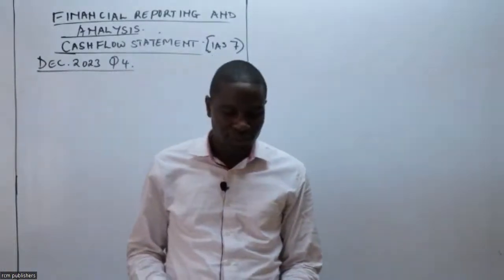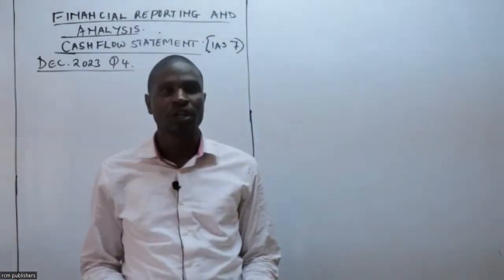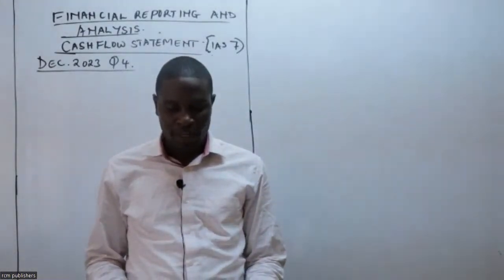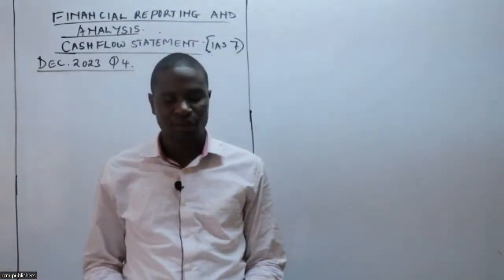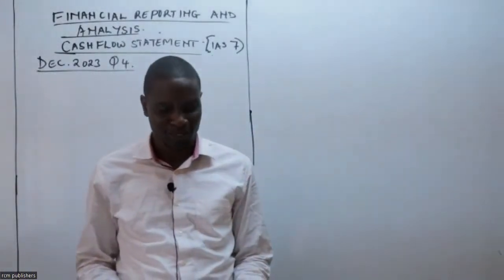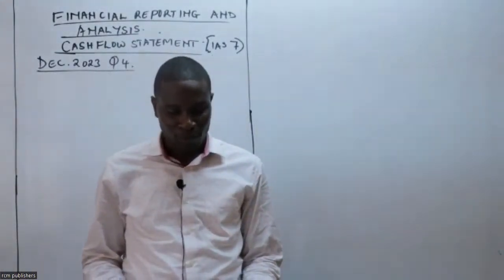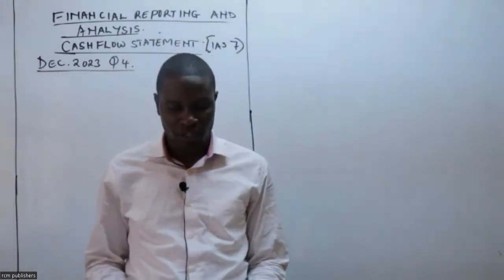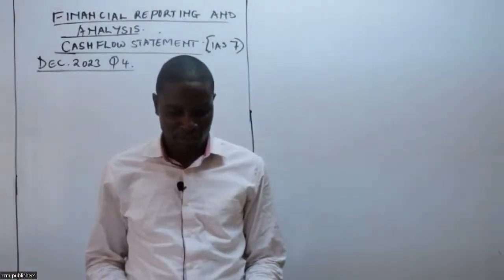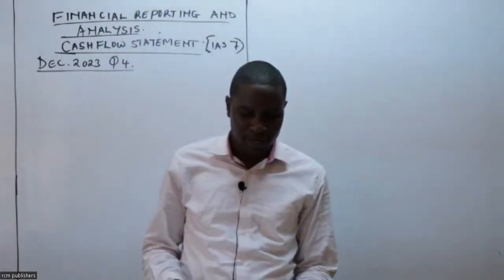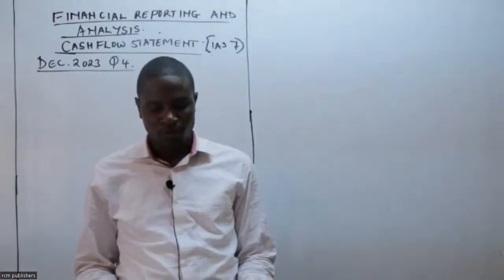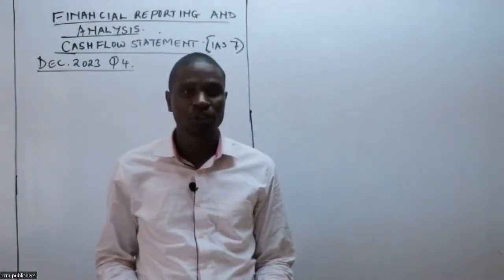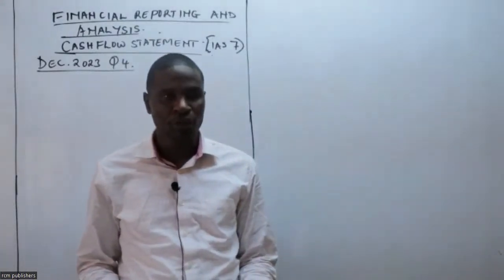Then 2, during the year ended 31st October 2023, Bundo Limited acquired some patent rights at a cost of 5 million. I hope you can see that. Any amortization of intangible asset has been included in administrative expenses. The company repaid some borrowing which had matured during the year and issued new loans amounting to 3 million shillings.